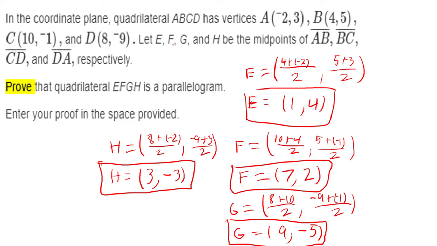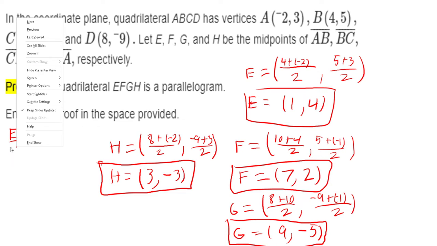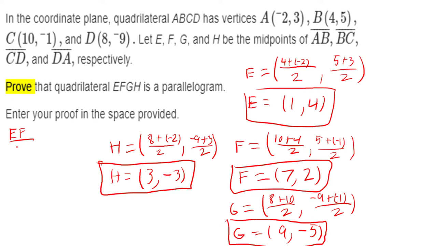So for EF, we want to find the slope. What is my slope? Well, my slope is going to be my rise over my run, so the difference in my y's over the difference in my x's. So it's going to be 4 minus 2, which is going to give me 2, over 1 minus 7, which gives me negative 6, which we could also say is negative 1/3. So for EF, the slope is negative 1/3.